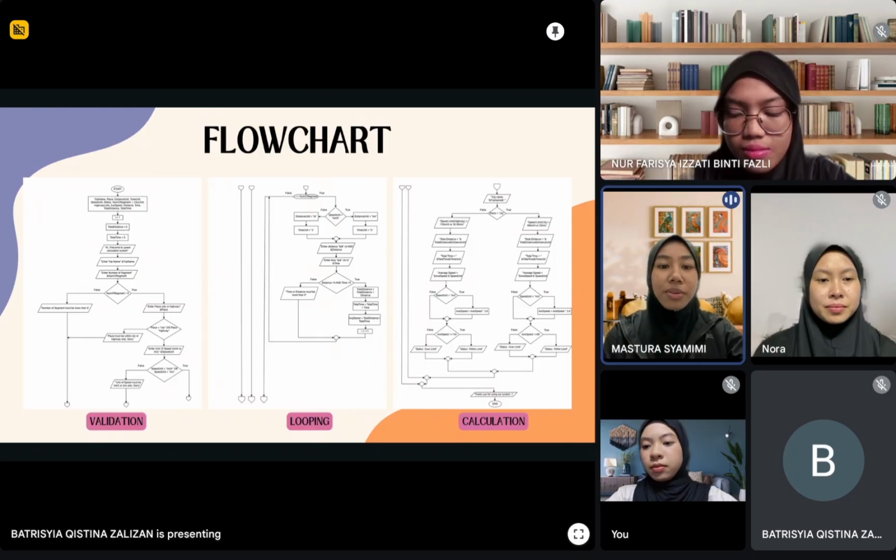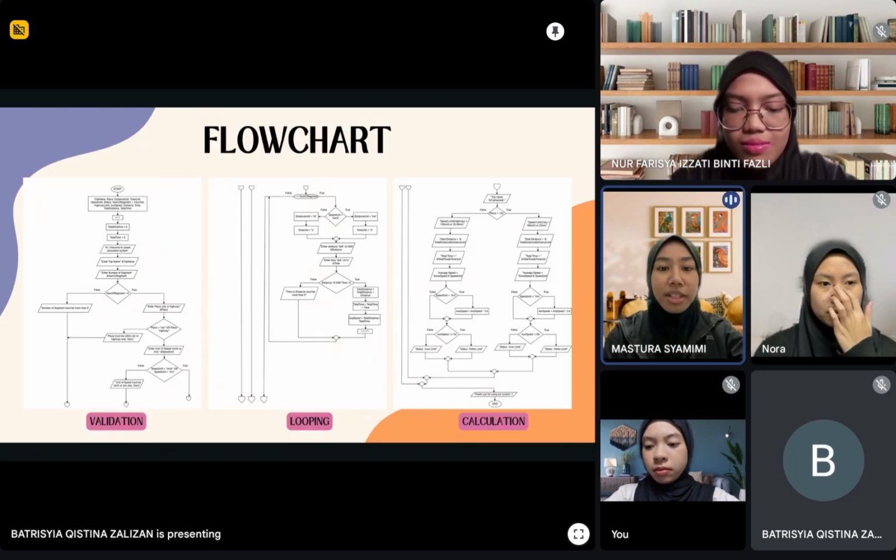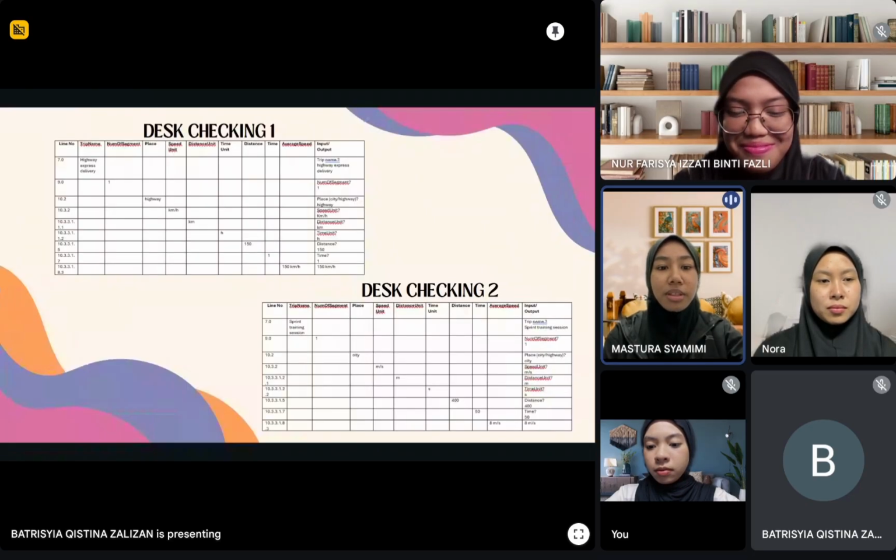The flowchart visually represents this logic starting from user input, followed by validation, looping, calculation, and decision-making process. To ensure that the system logic is correct, we perform test checking using two examples, one for a highway trip and one for a city trip. The results from test checking match the expected output, which confirms that the algorithm and flowchart function correctly.